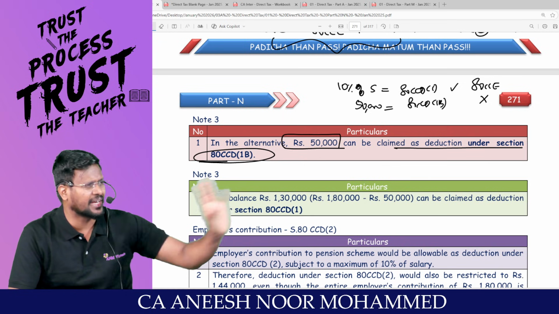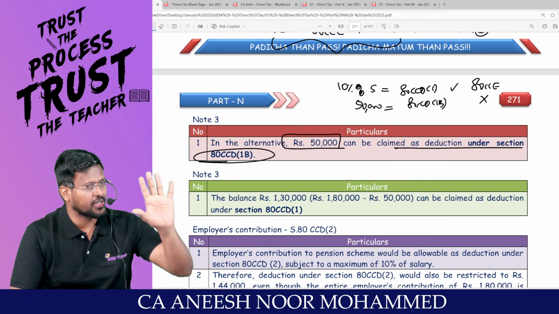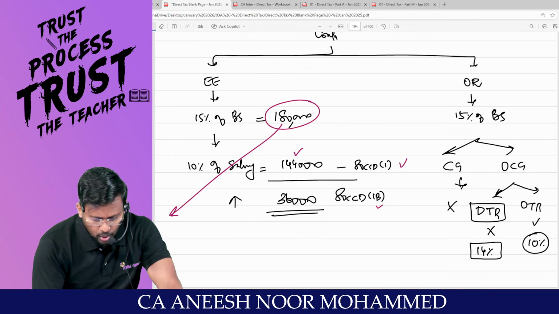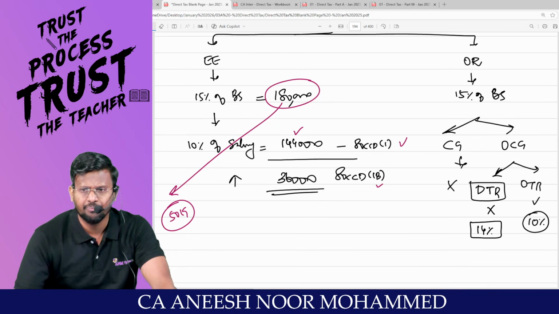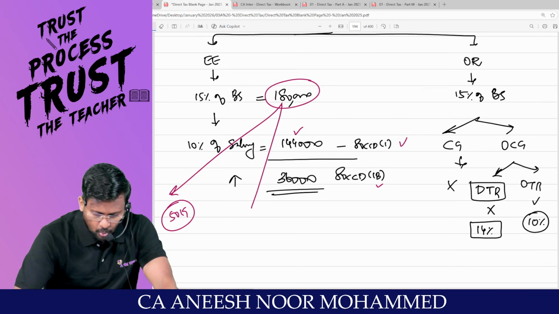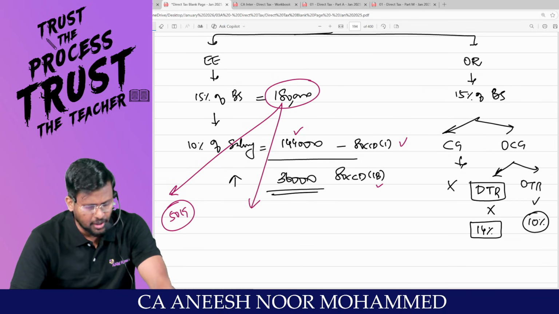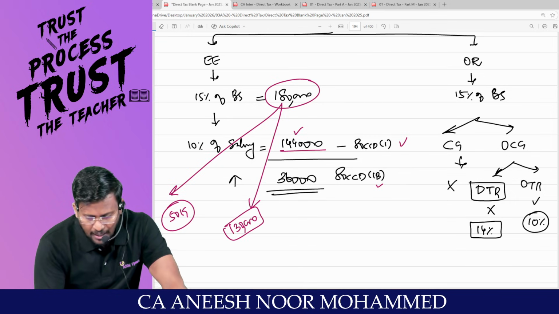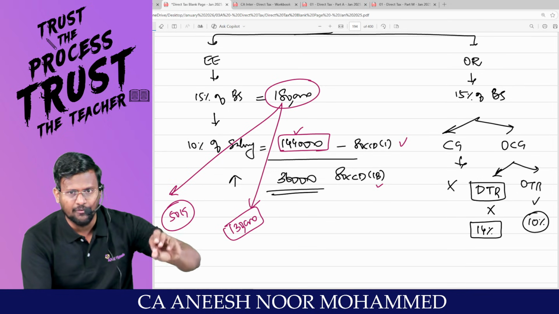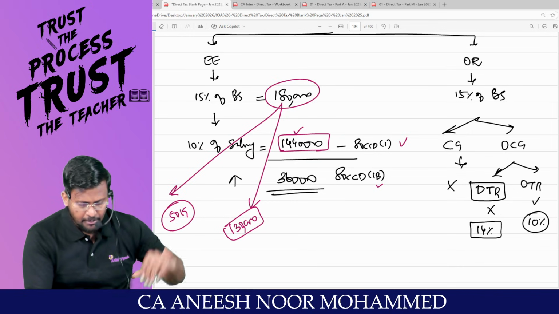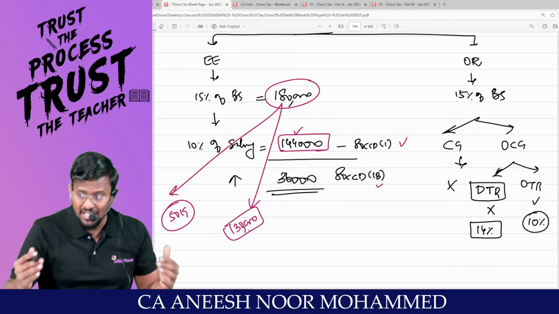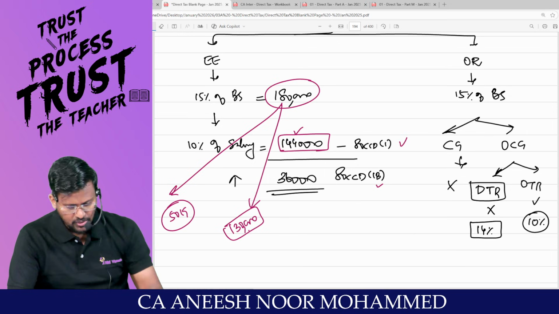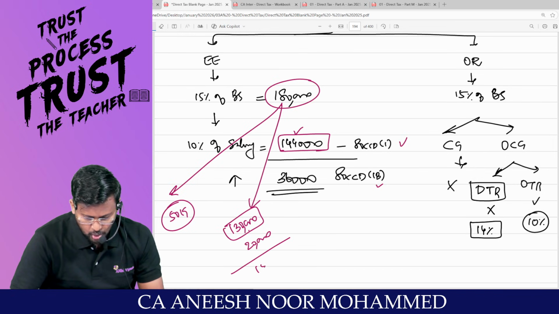That means first fill the 80CCD subsection 1B. In the same question, total 1,80,000 is there. Out of 1,80,000, 50K you claimed in 80CCD subsection 1B. Sir, 80 minus 50, 1,30,000. What is the 10% of salary? 1,44,000. That means up to 1,44,000 I can claim under 80CCD 1. But I'm claiming only how much? 1,30,000. But still there is a gap of 14,000. That I can utilize for 80C. Sorry, 20,000 gap, because total is 1,50,000.